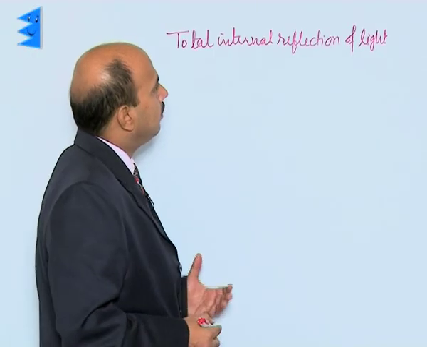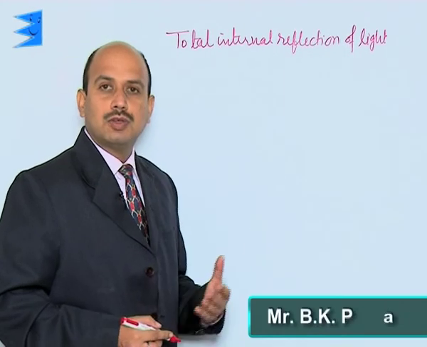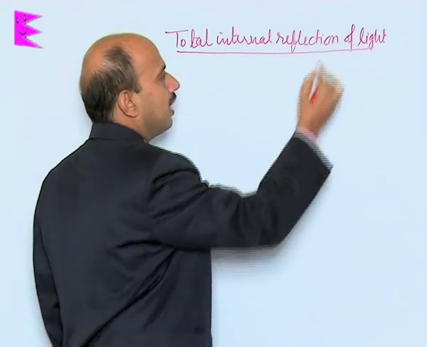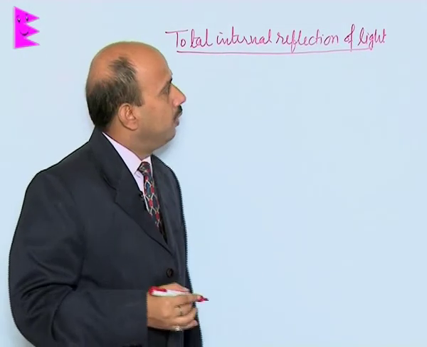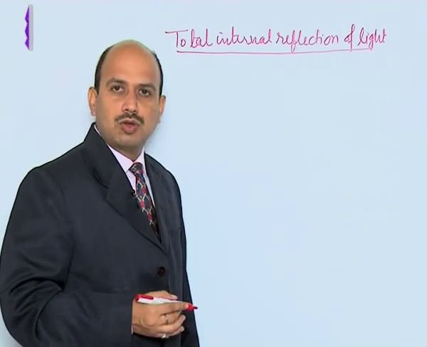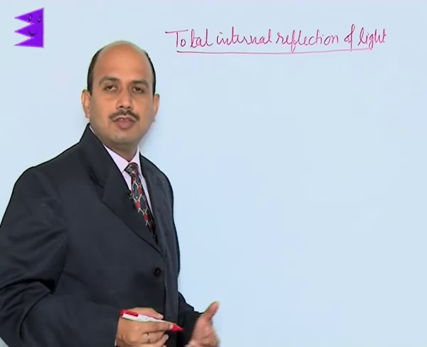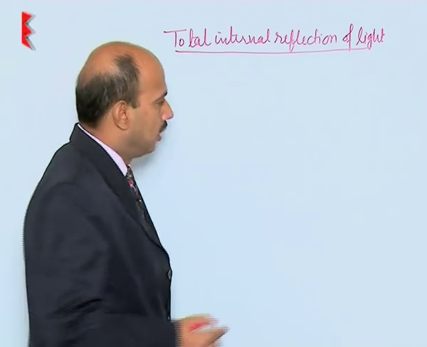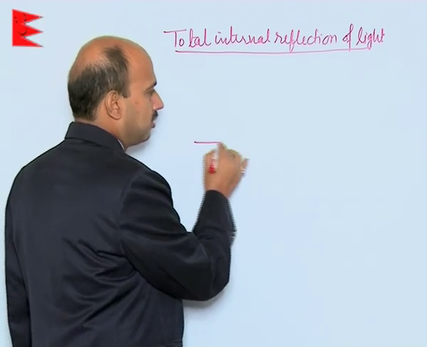Now see a new concept, that is total internal reflection of light. So, we have done the reflection of light and refraction of light. Now, we will do here the total internal reflection of light. In this case, we take the light rays travelling from denser to rarer medium. See the illustration of this.